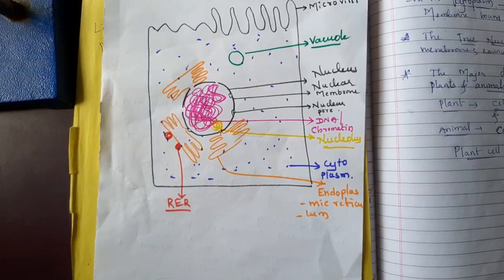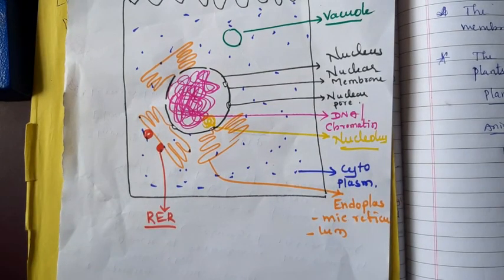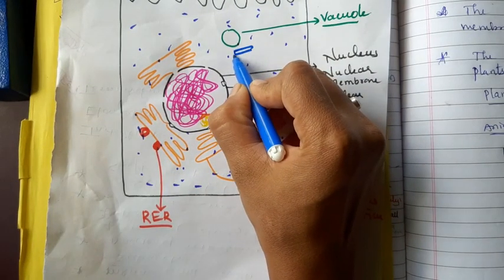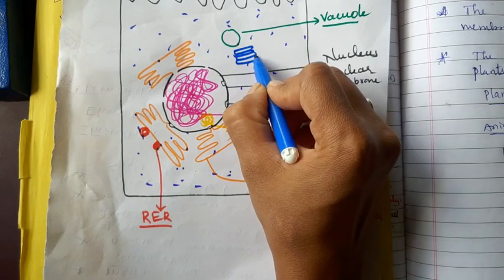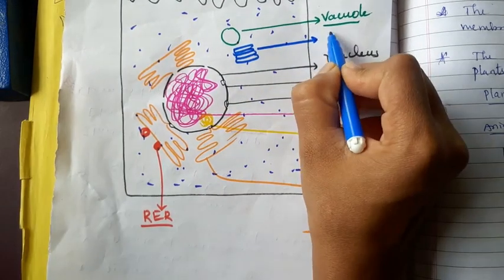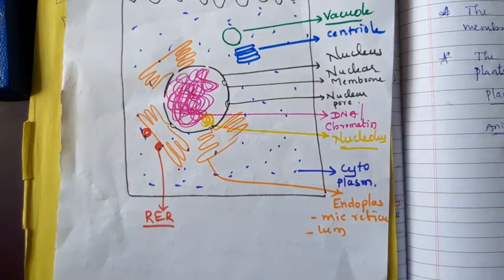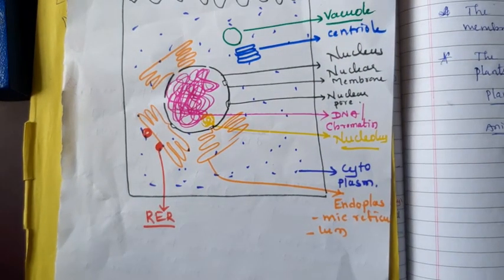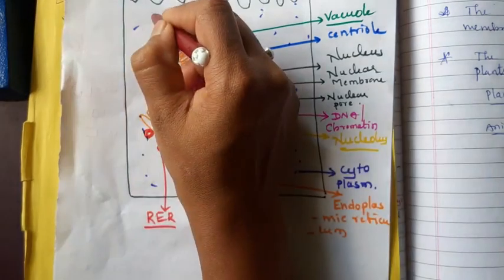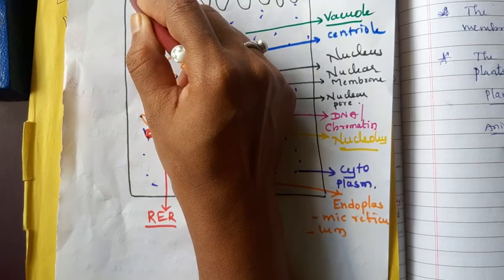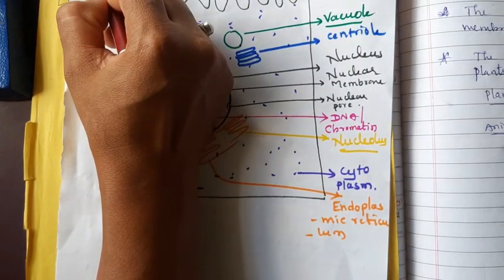Then a small structure which helps in cell division is known as the centriole. The centriole is present only in the animal cell. Then as usual, the mitochondria is also present, the same as in the plant cell.